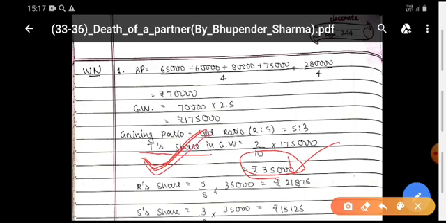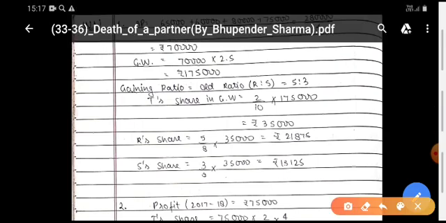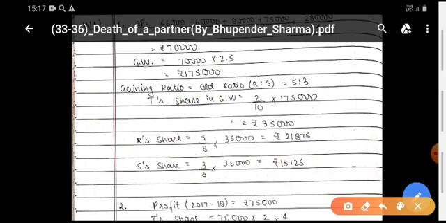And according to the adjustment entry, the gaining partners compensate the sacrificing partner by debiting their capital and crediting the sacrificing partner's capital.